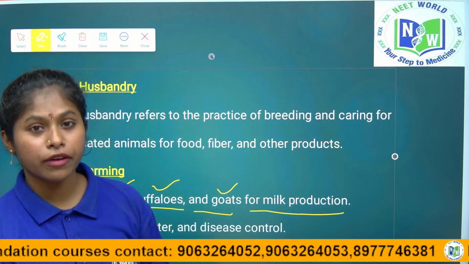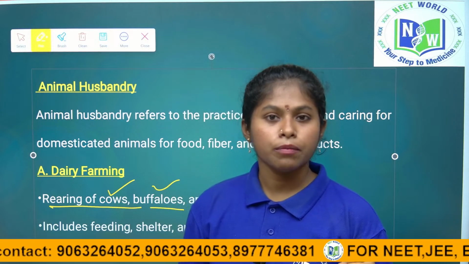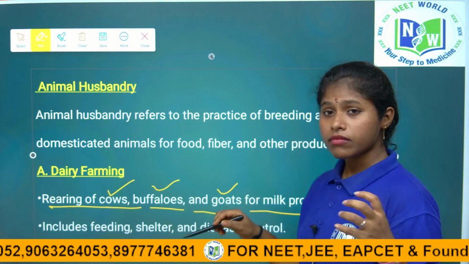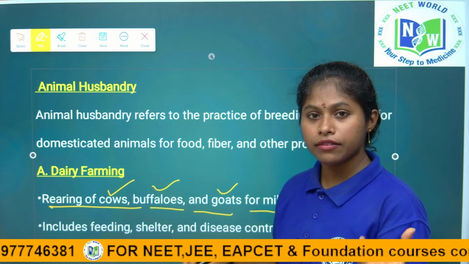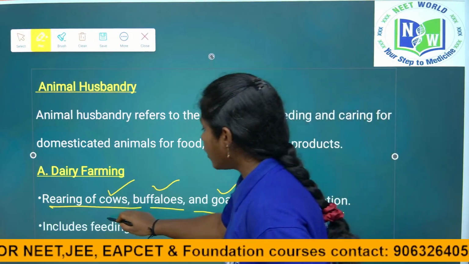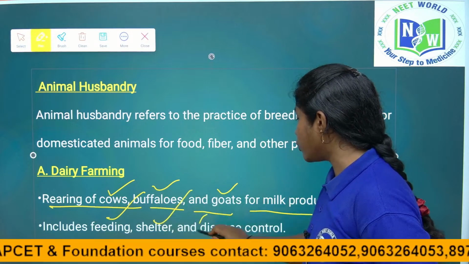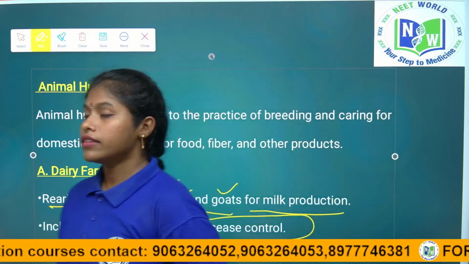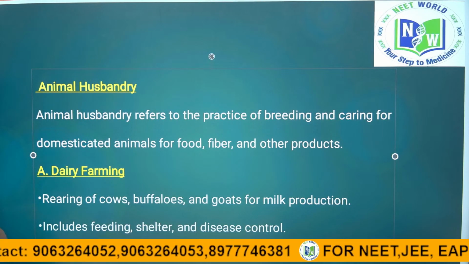So, when we drink the milk, we get strong bones, because in milk the calcium is present. Milk has calcium and vitamins, so thereby we get the strengthening of the bones, right children. It includes feeding. We have to feed them for the purpose of milk, and we have to give shelter, and we have to follow certain disease control methods, right children. This is how we rear the animals, cows, buffaloes and goats, right.